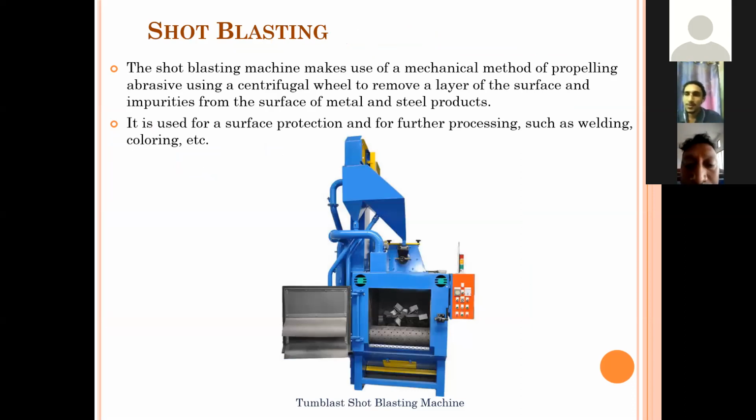Next slide is shot blasting. The shot blasting machine makes use of a mechanical method of propelling abrasive using a centrifugal wheel to remove a layer of the surface and impurities from the surface of metal and steel products. It is used for surface protection and for further processing, such as welding, soldering, etc.